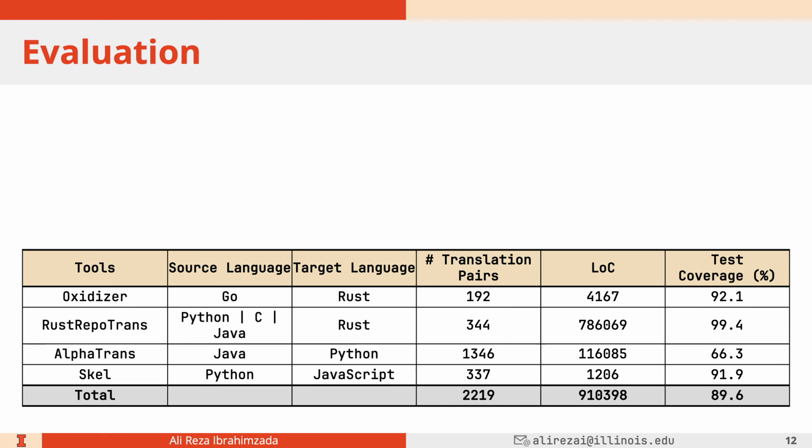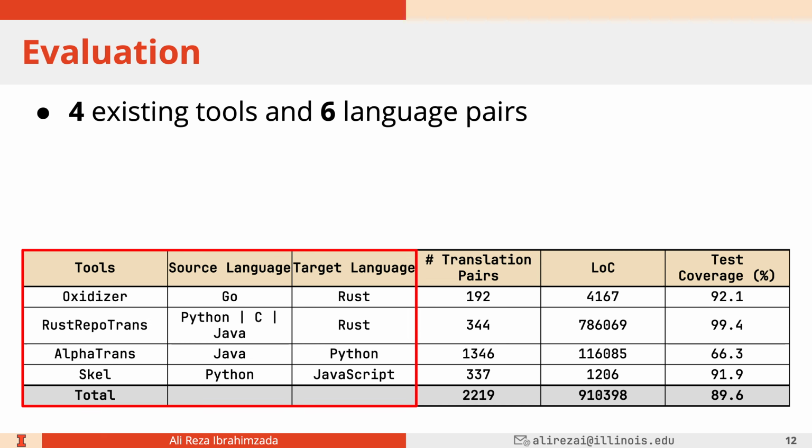To evaluate MatchFixAgent, we collected all of the benchmarks from 4 existing tools. Those include Oxidizer, Rust RepoTrans, AlphaTrans, and Scale. And this gave us about 6 language pairs.